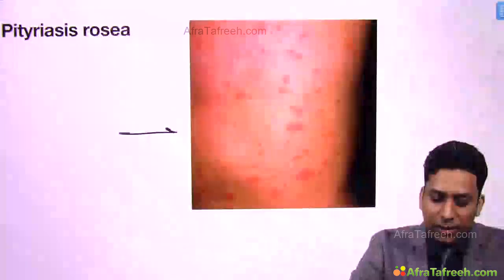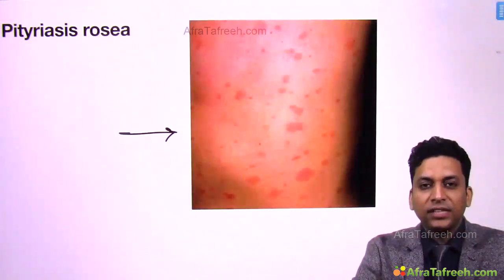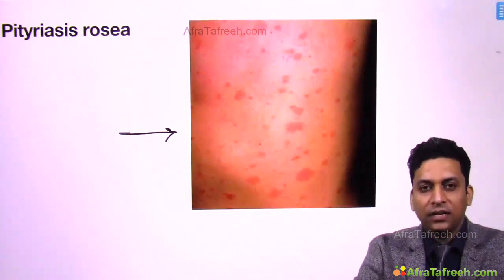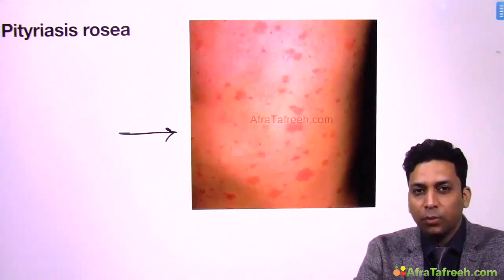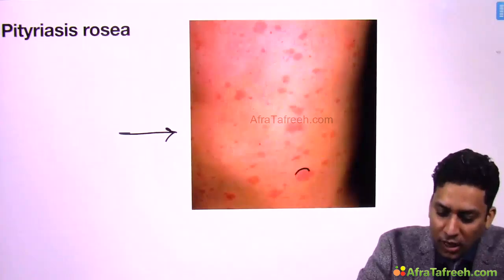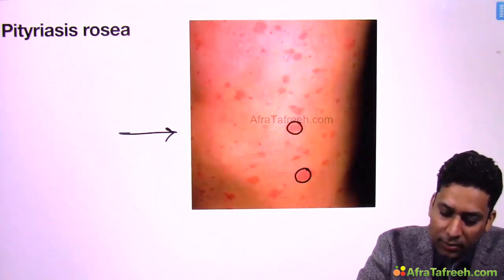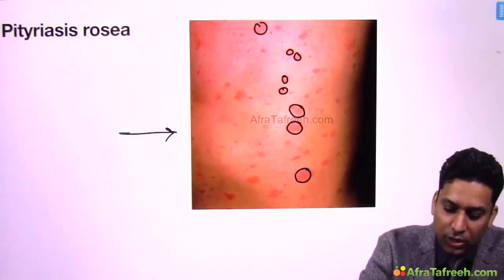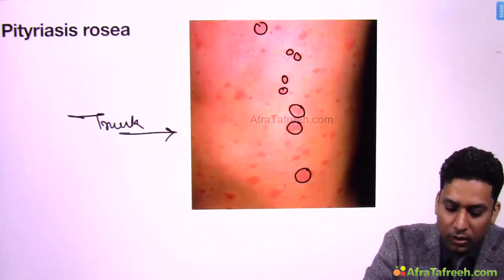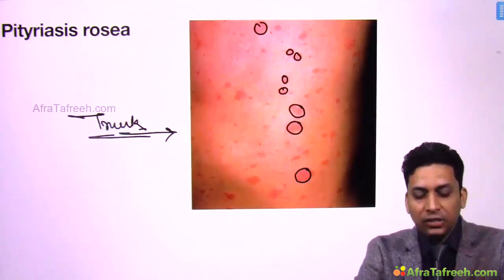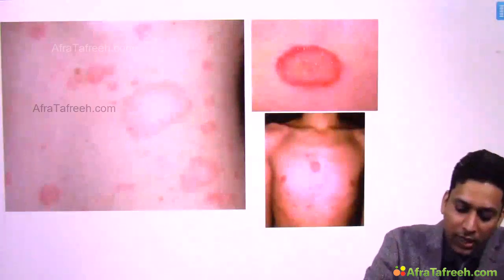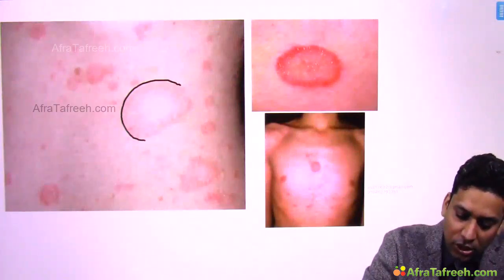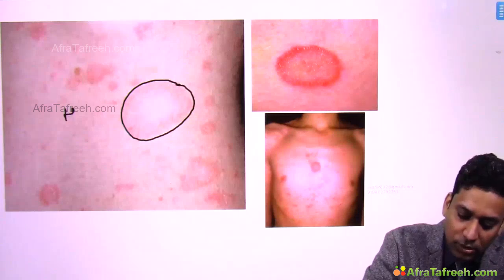So here you can see a patient suffering from pityriasis rosea. In pityriasis rosea, I told you initially what happens: a Herald patch develops and later on multiple small lesions develop, and these lesions are generally red in color, so they are erythematous, they have very fine scaling, and these lesions usually start developing over the trunk. So over the trunk, if you get these red scaly lesions, then suspect pityriasis rosea. The initial patch, the initial lesion, is known as the Herald patch. So this is the first lesion.